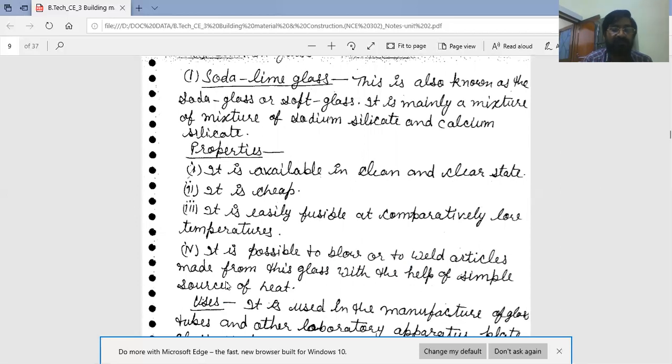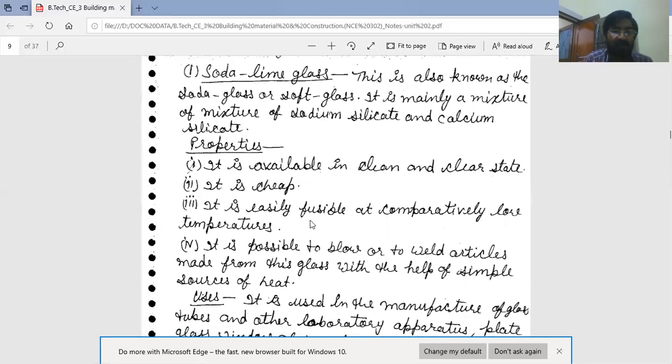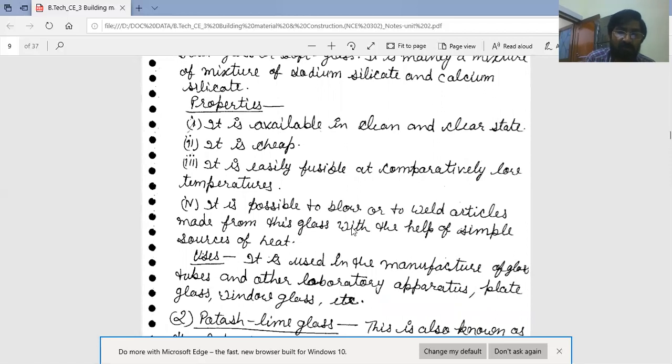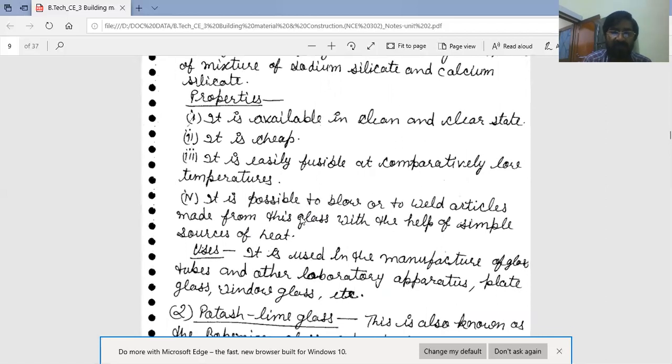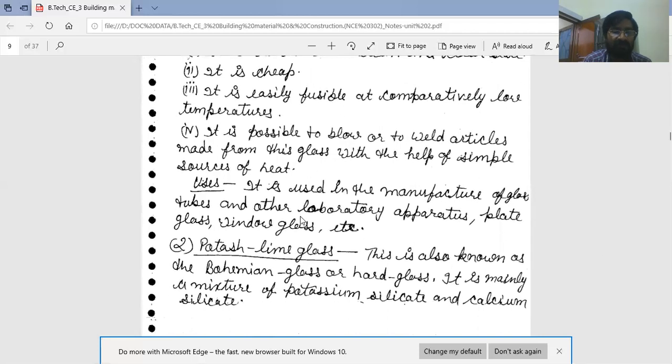Second, it is cheap. And third property of soda lime glass, it is easily fusible. Why easily fusible? Because soda lime glass is a soft type of glass. So it is easily fusible at comparatively low temperatures. Fourth, it is possible to blow or to weld articles made from this glass with the help of simple sources of heat, because soda lime glass is a soft glass, so it melts at low temperature.